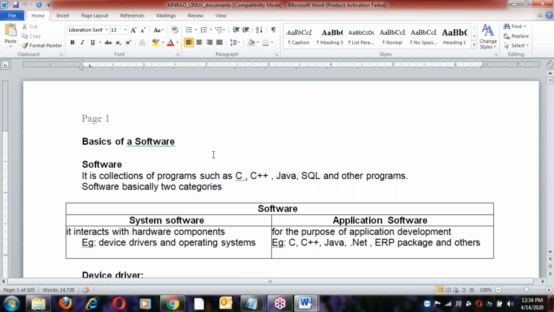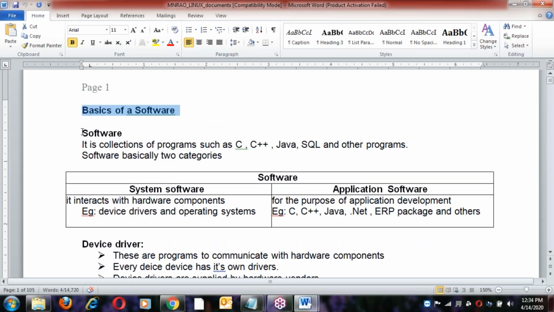Now let us see the same topic. What did we discuss here? The basics of software. Software is a collection of programs like C, C++, Java, SQL and other programs. Software has basically two categories: system software and application software. Application software is for the purpose of application development, like C, C++, Java, .NET, ERP packages, all the application software. System software interacts with hardware components, for example device drivers and operating systems.